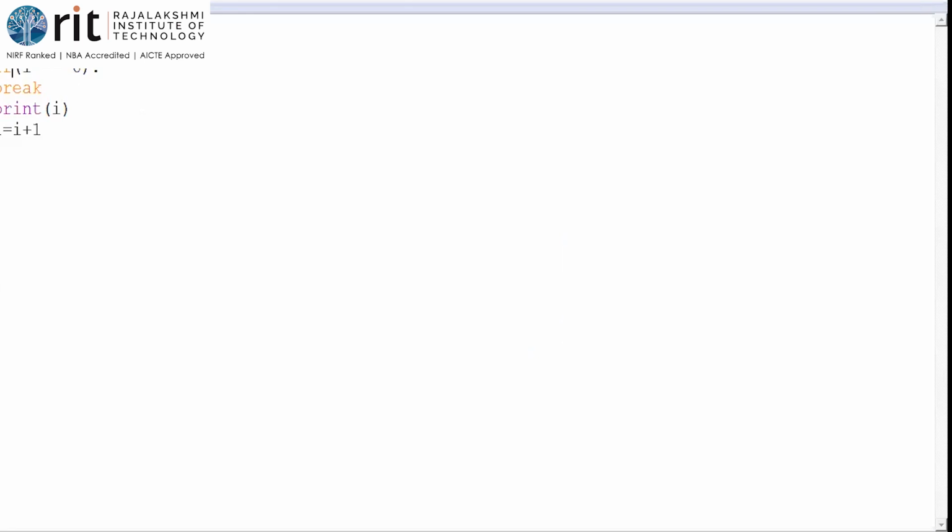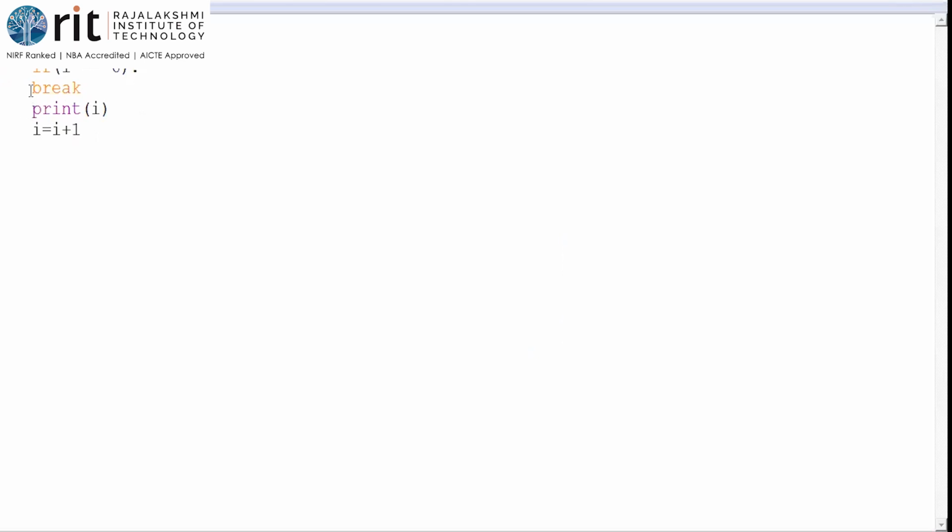Where should I give the indentation? I'm using a while loop here, and then a colon is there, which means I should have the logic behind it. So for everything inside the while, we should give a tab space. Let me give it in tab. Everything in tab. All these 4 statements belong to the while, so I'm giving them in tab. But then it will not work.